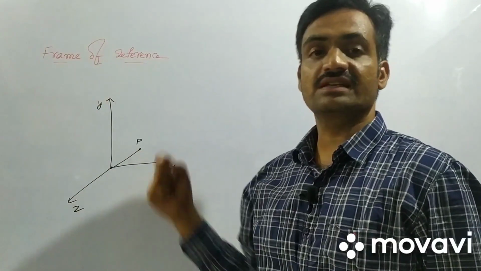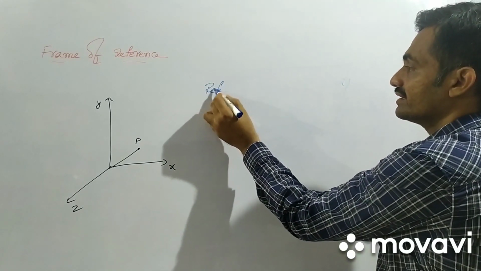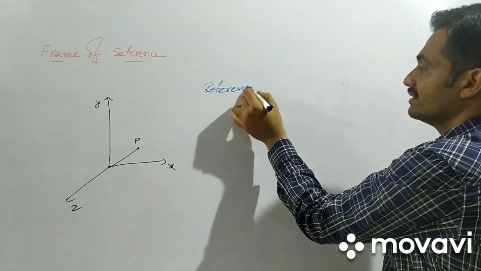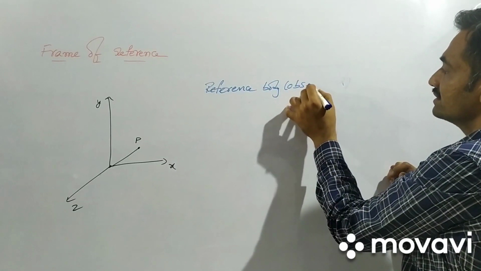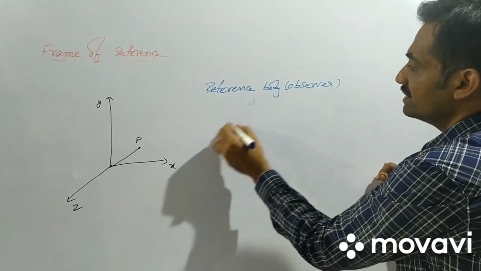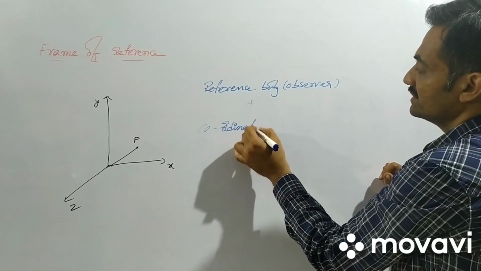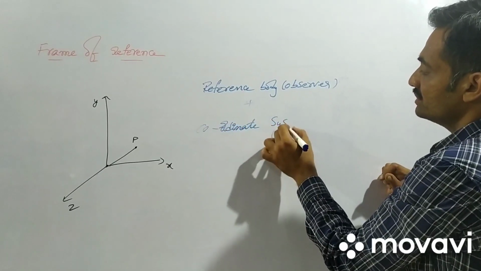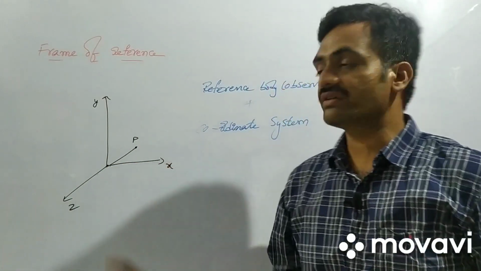For a reference frame, there is a reference body, which is nothing but the observer, and we also require a coordinate system. Based on this, we can represent the frame of reference.